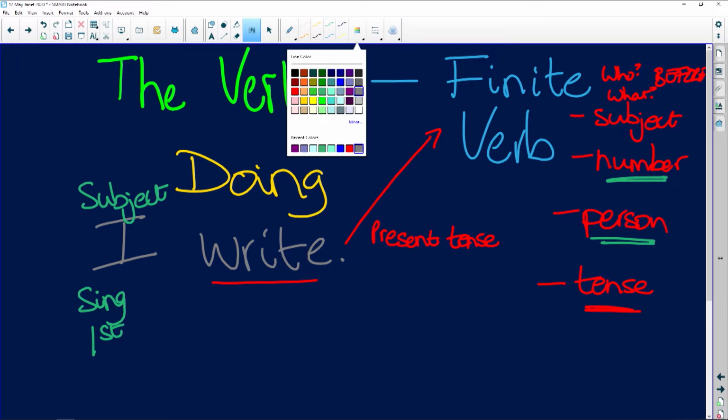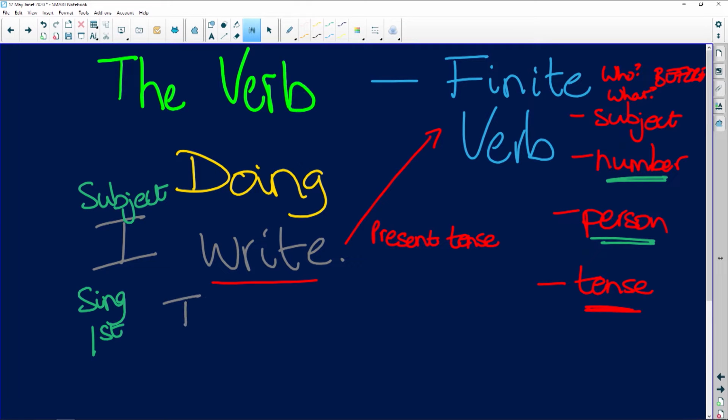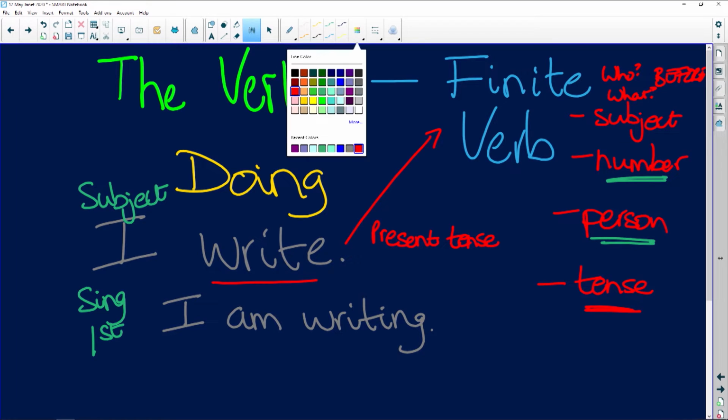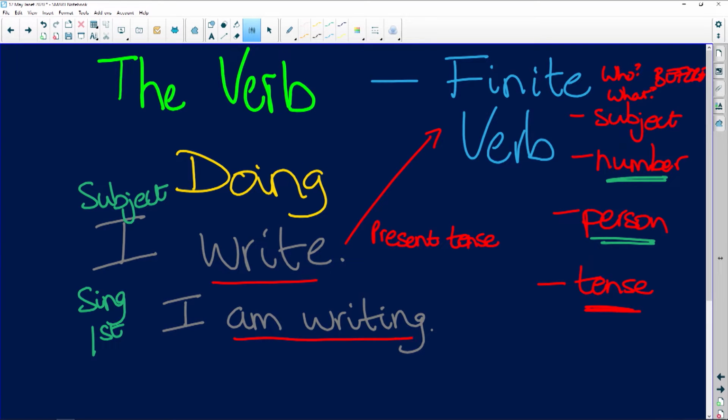Now, if you then want the continuous form, I am writing. Your finite verb, excuse me, is am writing. It's the two words. What tense are we in? Present. And then the CAPS document says progressive.